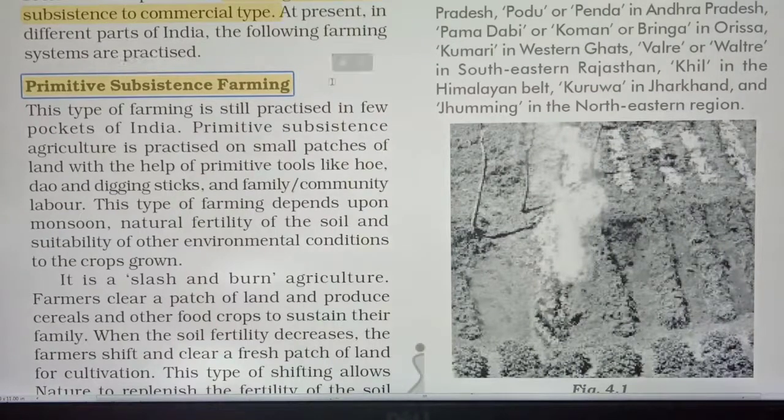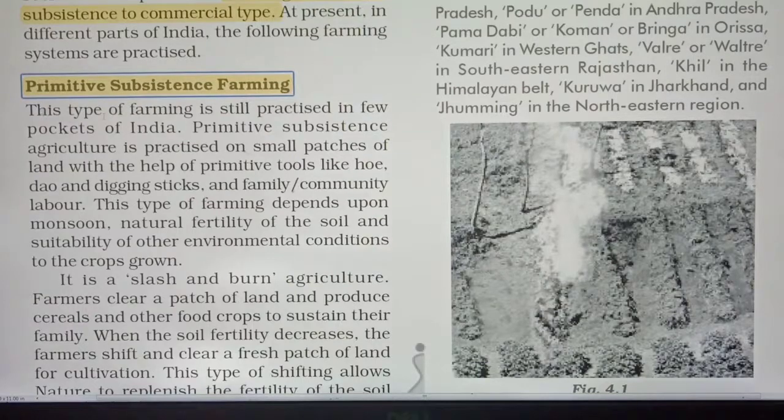Subsistence means whatever crops the people are producing, they use that produce only for their own consumption, for their family. They are not growing the crop for selling purposes. In subsistence farming, they use the old tools, and the family members are the only laborers. Whatever crops they grow, they use for their own family. That is known as primitive subsistence farming.